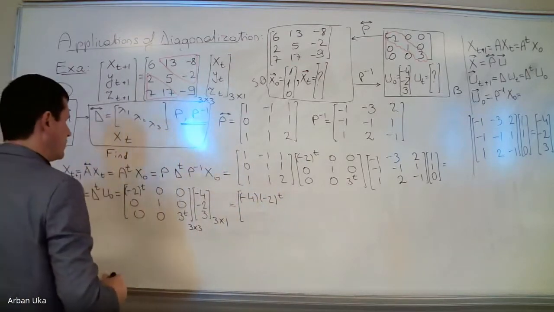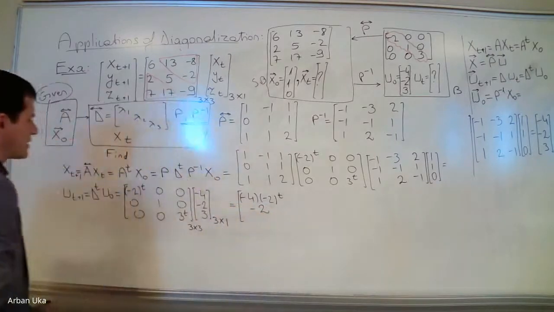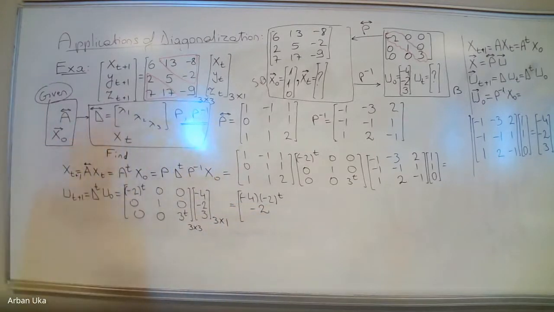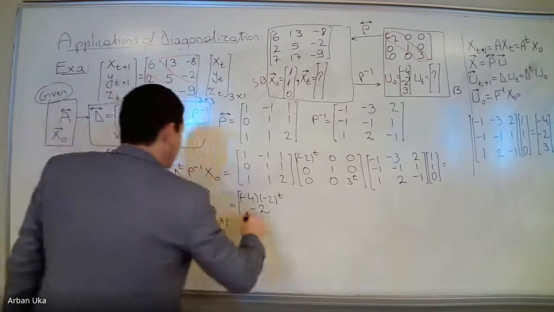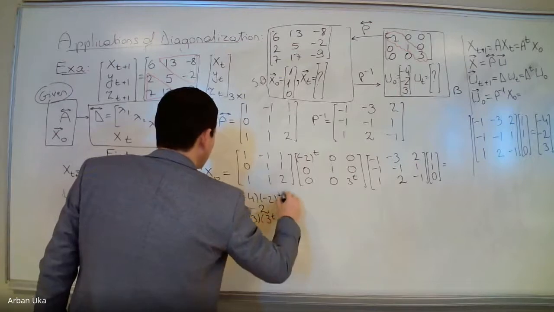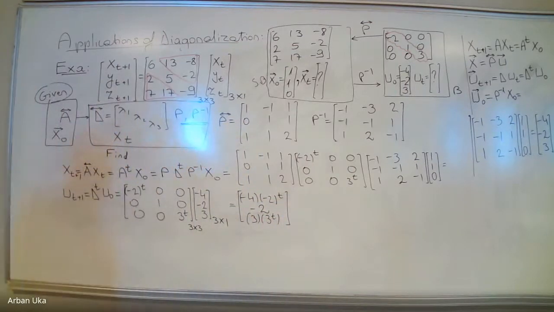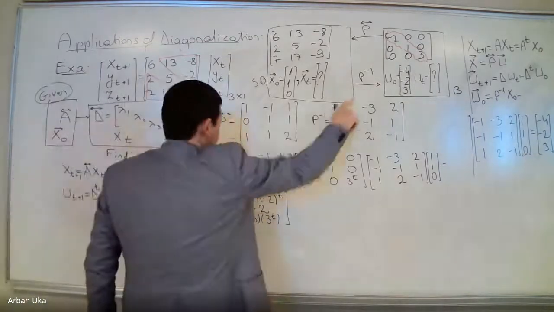And then this is equal to minus 2. So apparently, this will be a constant value. And then we have also 3 times 3 to the power t. So we found it. This is the answer, okay? Now, this is the answer in this basis.